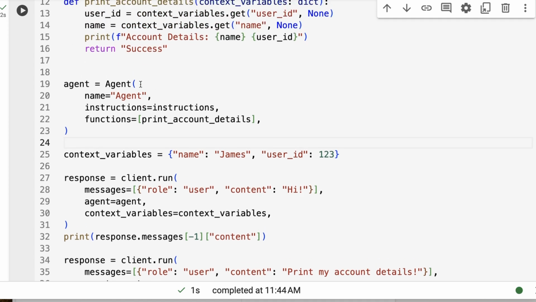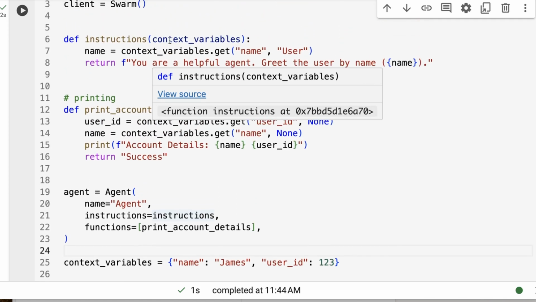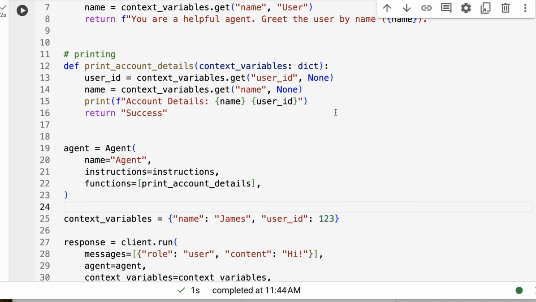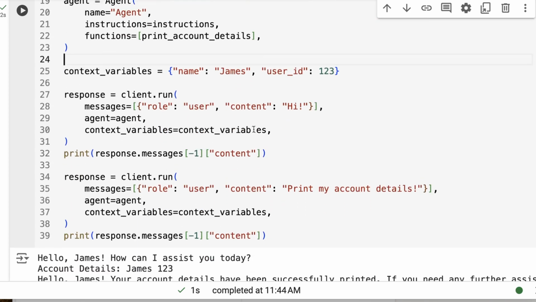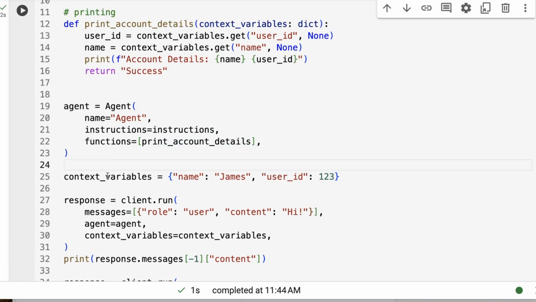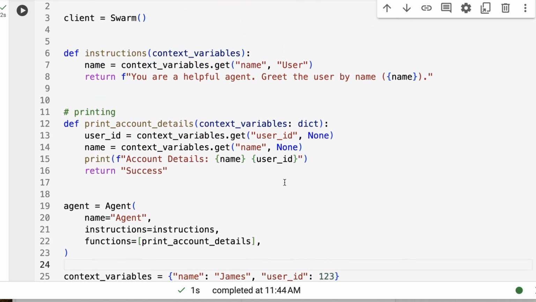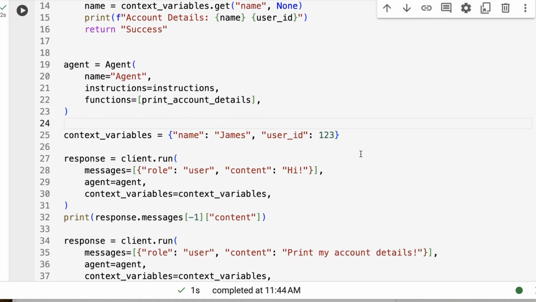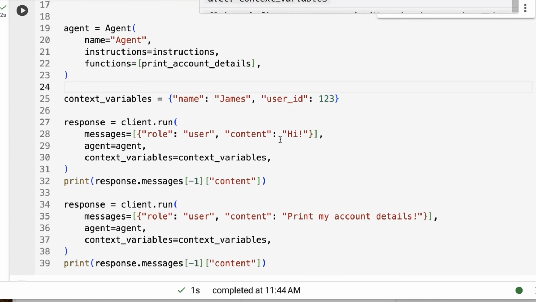We define our agent. Agent takes in our instructions, which is going to be a sort of system prompt that just says you're a helpful agent, greet the user by name, and then we're going to pass in the name in there. And then we've got these functions for printing account details, etc. And then at runtime, when we're actually running this, we can now pass in the messages, the agent, and any context variables. So the context variables here, we've passed in our James and user ID. They got injected in there. And with the help of the F string, they're actually going to be injected into the system prompt, or at least the name is going to be injected into the system prompt.